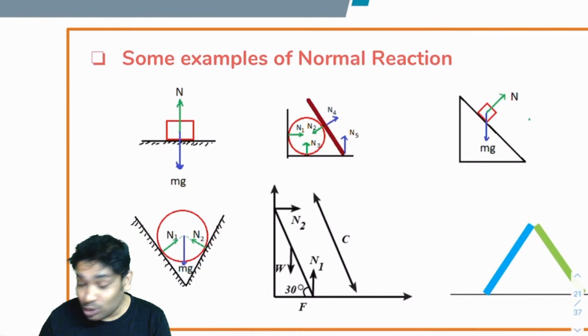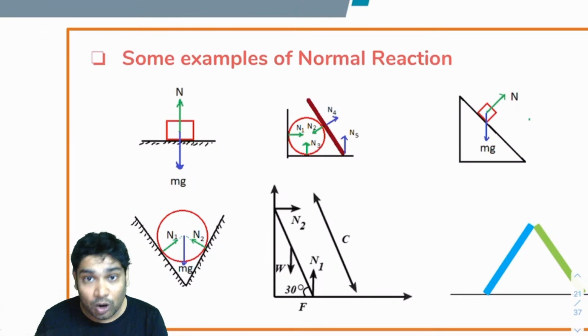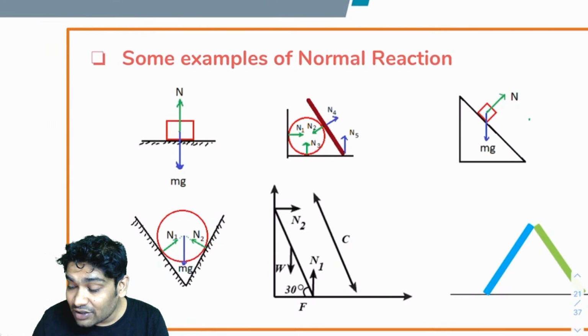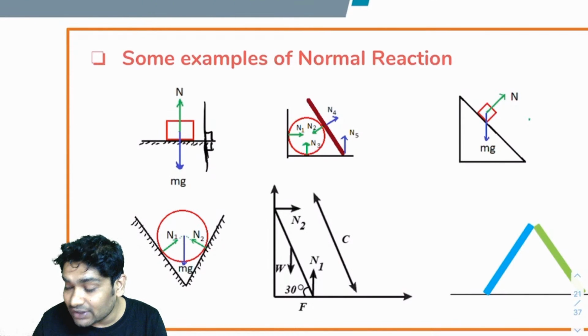So here, what is the common normal? Always remember, guys, the direction of normal reaction is along the common normal. In this case, you have this surface and this surface, the red and the black. The common normal to both is this. This is the common normal to both these surfaces.